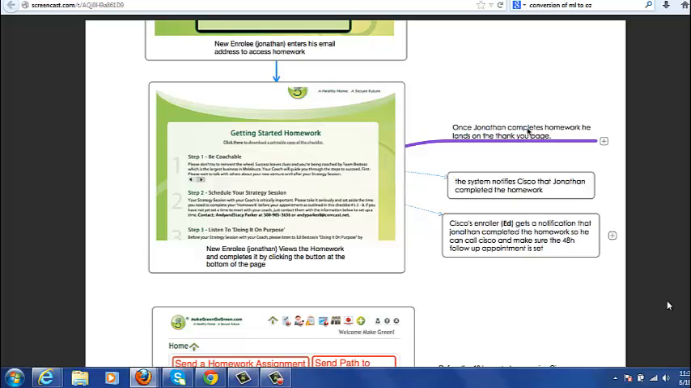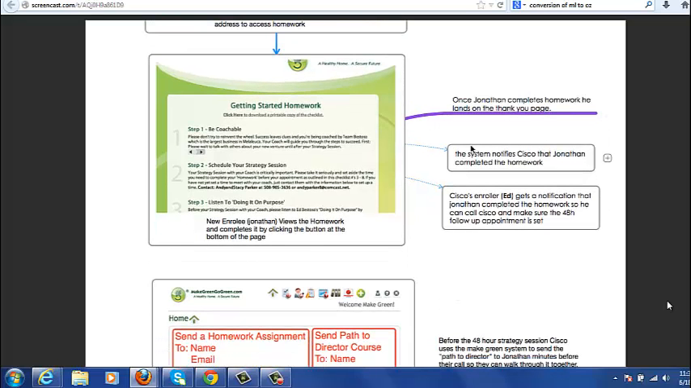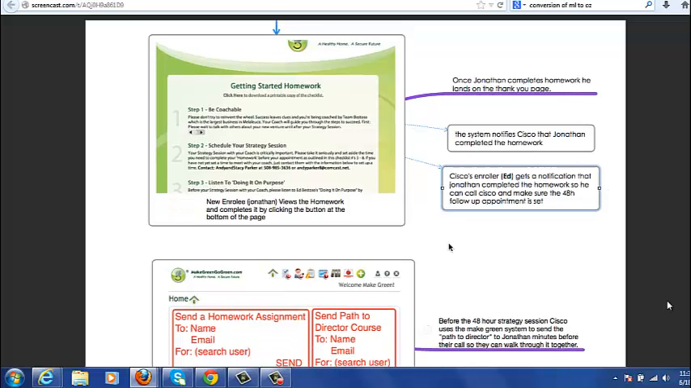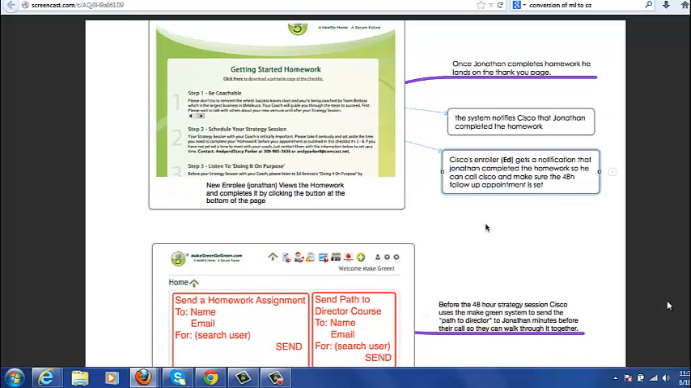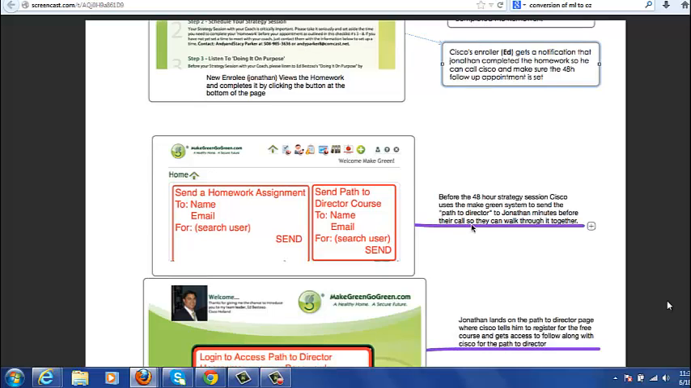Okay. Once Jonathan completes the homework, he will land on a thank you page that says, thank you, get prepared for your 48-hour strategy session. The system at this time notifies Cisco that Jonathan completed the homework, and also the system enrolls Ed, who's Cisco's enroller. He gets a notification that Jonathan completed the homework, so he can call Cisco and make sure everything's all good. Keeps Ed in the loop in this scenario.